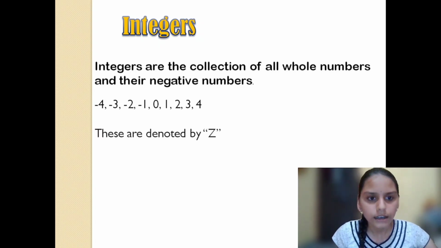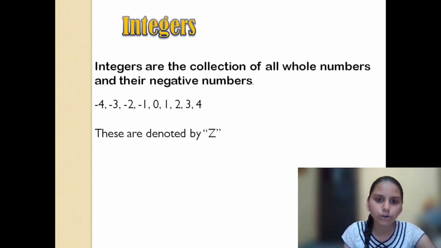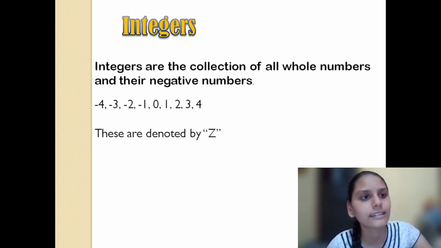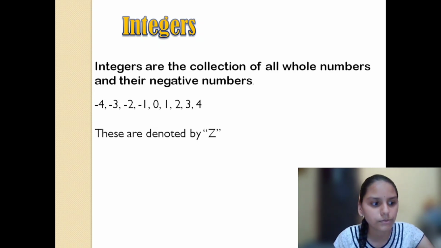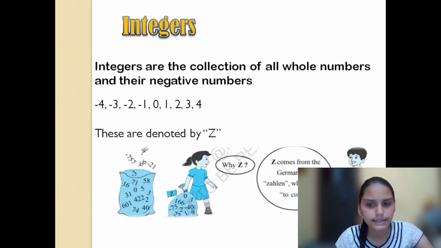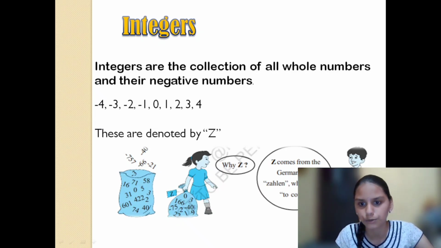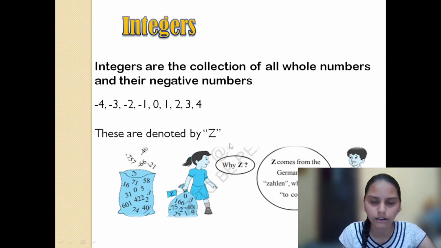See, integers are denoted by Z, and in your NCERT you have the reason why we call it Z. Z comes from the German word Zahlen. Zahlen means to count. That is why we denote it by Z.